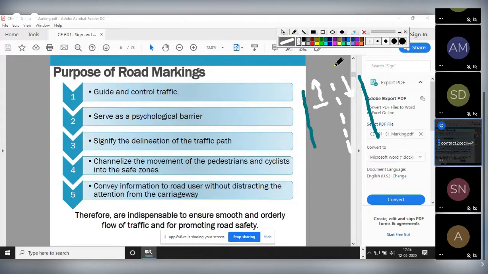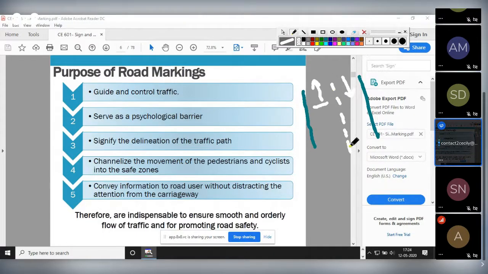The road is divided, so two lanes are there, each of 3.5 meters. One vehicle will move in this direction, and another will use the other direction. Here it is a dash, not a continuous line. It has a significance, which I will explain later.